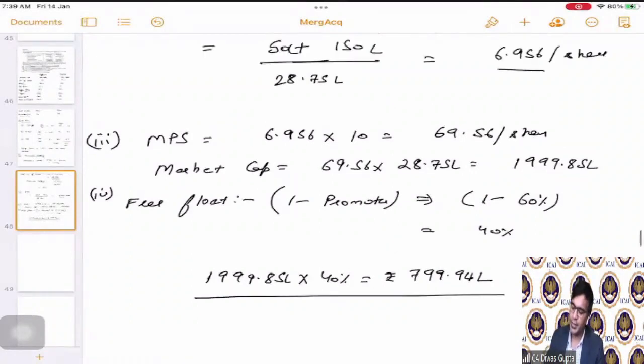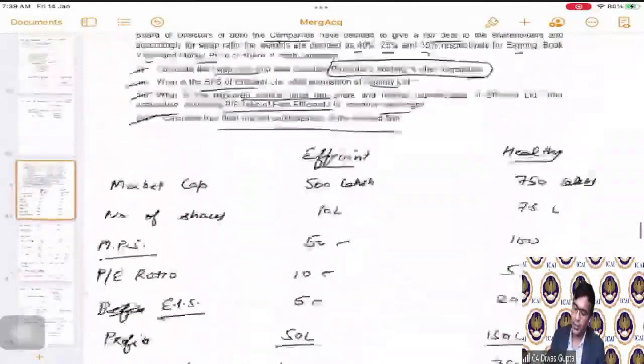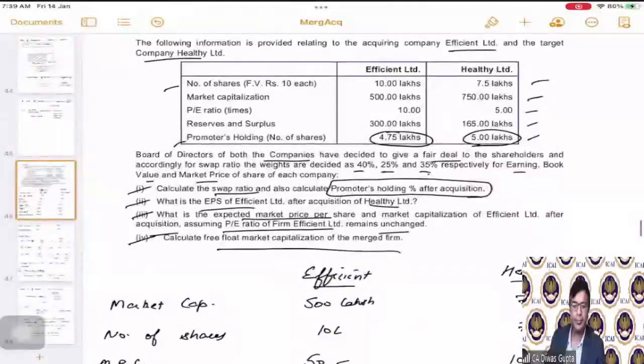So along with this, we have completed this question. Very easy, very simple question. It just asked us, given the certain data points, to calculate the different points.